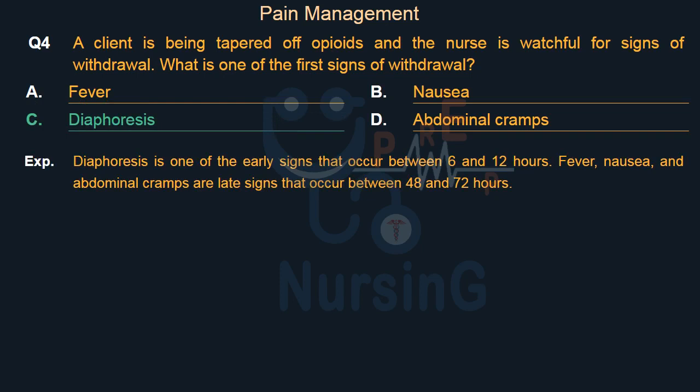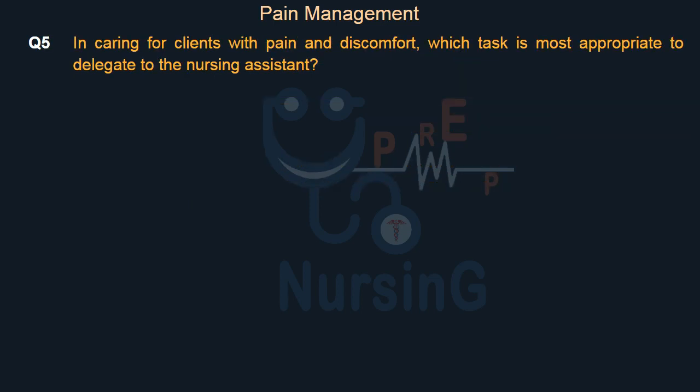Diaphoresis. Diaphoresis is one of the early signs that occur between 6 and 12 hours. Fever, nausea, and abdominal cramps are late signs that occur between 48 and 72 hours. In caring for clients with pain and discomfort, which task is most appropriate to delegate to the nursing assistant?